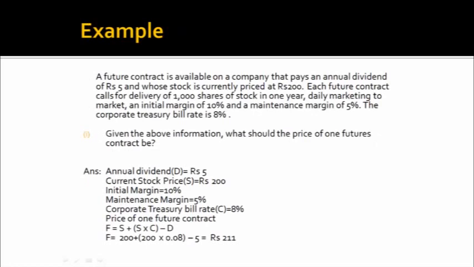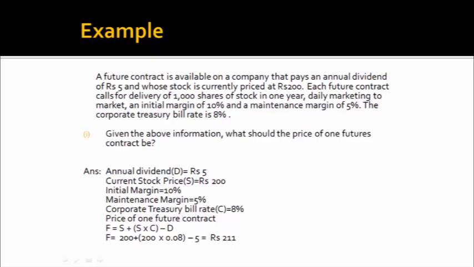A futures contract is available on a company that pays an annual dividend of rupees 5 and whose stock is currently priced at rupees 200. Each futures contract calls for delivery of 1000 shares of stock in 1 year. Daily marking to market, an initial margin of 10% and a maintenance margin of 5% is being paid. The corporate treasury bill rate is 8%.